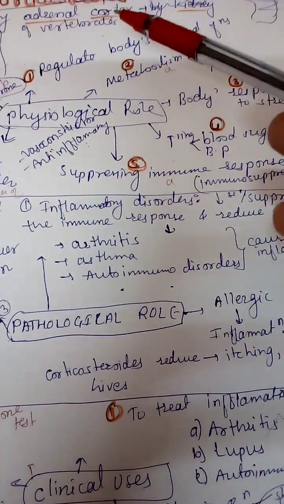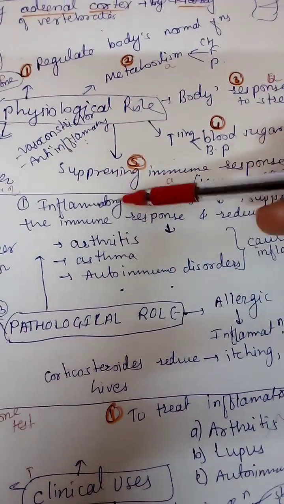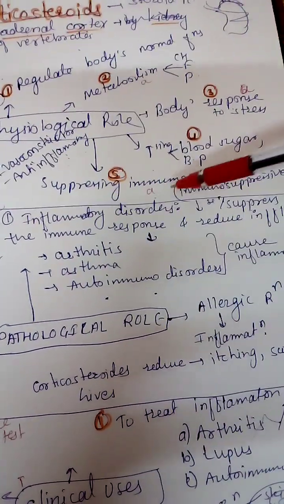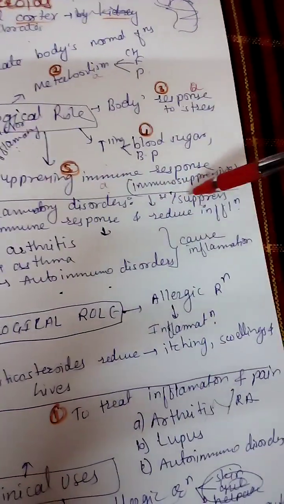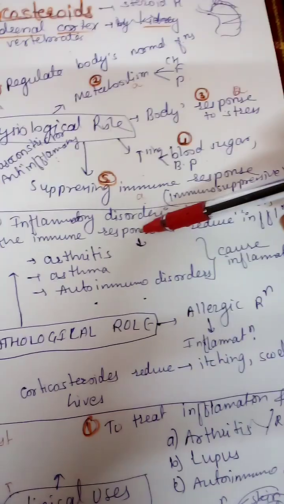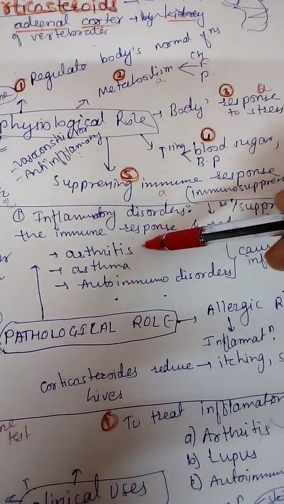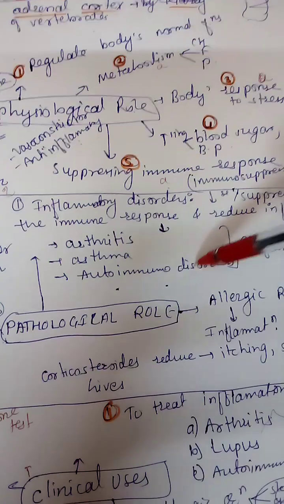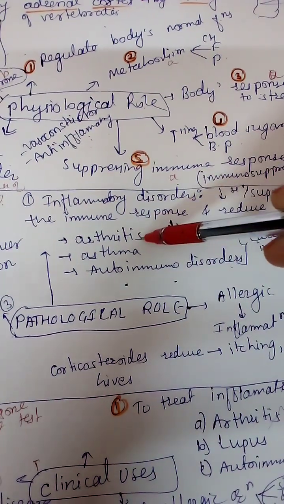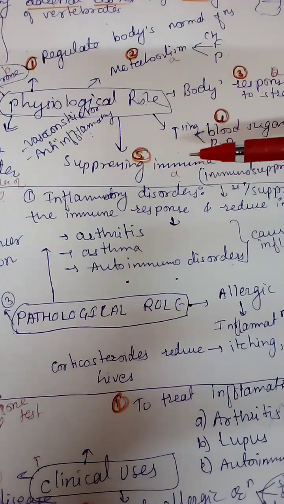Now what is the pathological role, or what does it lead to if there are changes in our body? Corticosteroids lead to inflammatory disorders. How? By decreasing the suppression action on the immune response, and reducing the inflammation in cases of arthritis, asthma, and autoimmune disorders. All these diseases lead to inflammation.